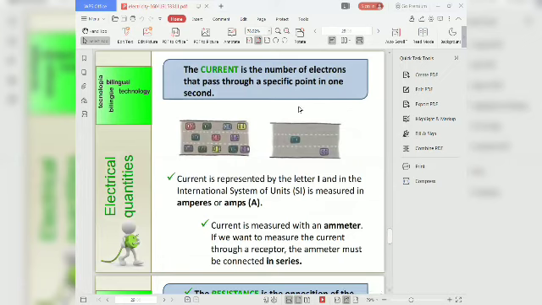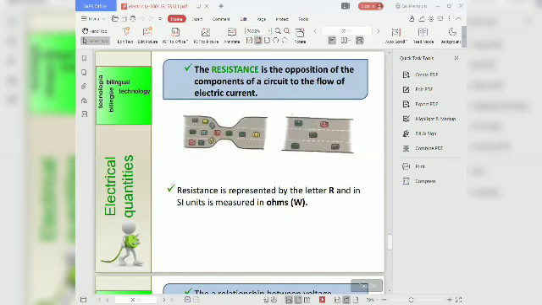Then another quantity is current. Current is the number of electrons that pass through a specific point in 1 second. Current is represented by the letter I and it is measured in amperes. Current is measured with an ammeter. If we want to measure the current through a receptor, the ammeter must be connected in series. So the voltmeter is connected in parallel and the ammeter is connected in series.